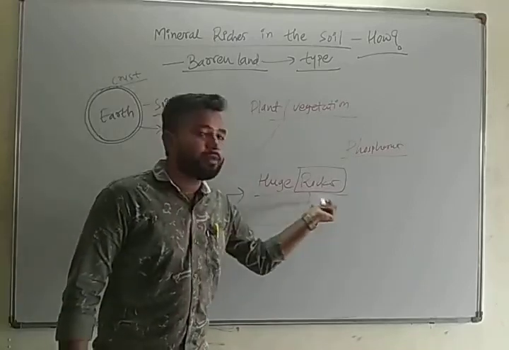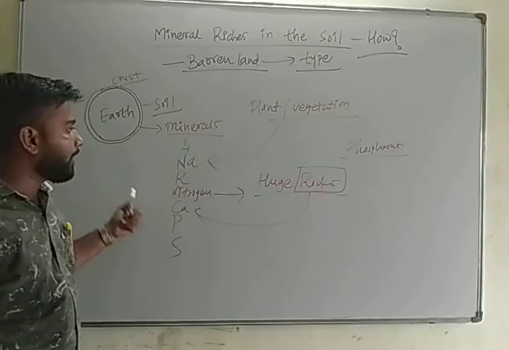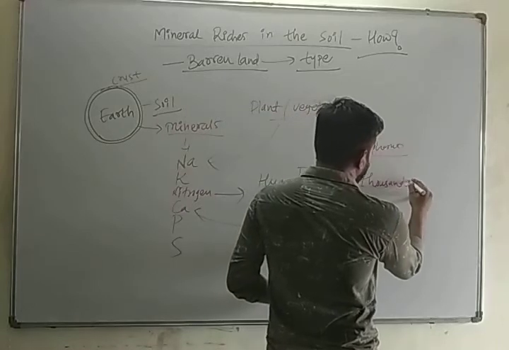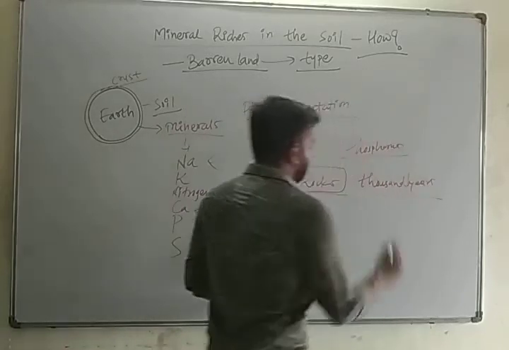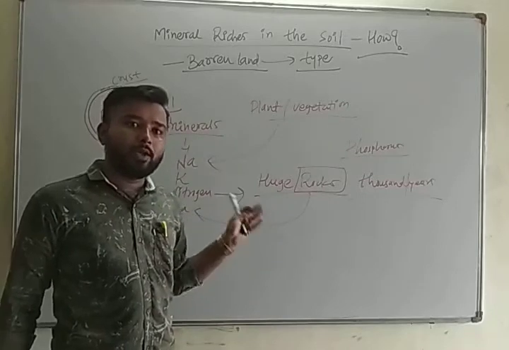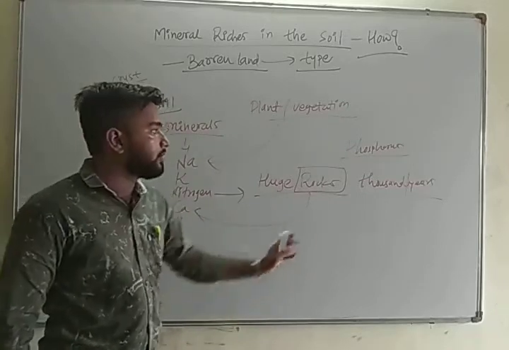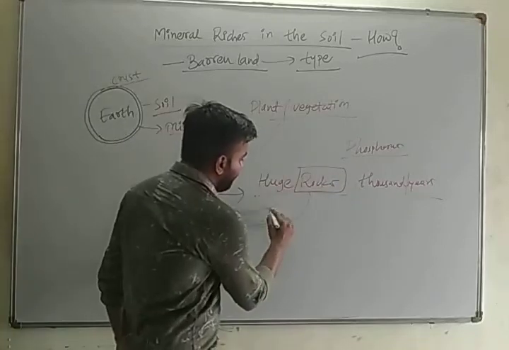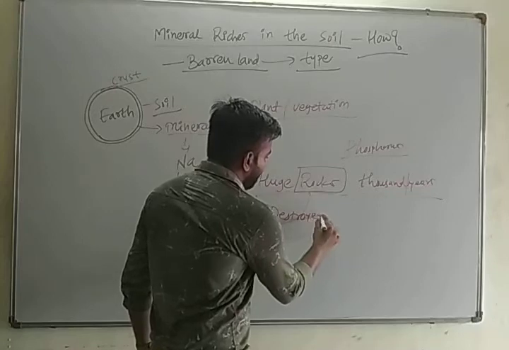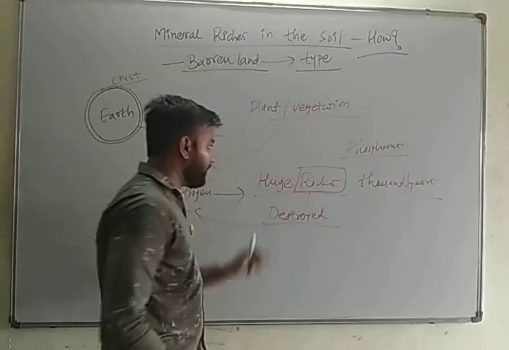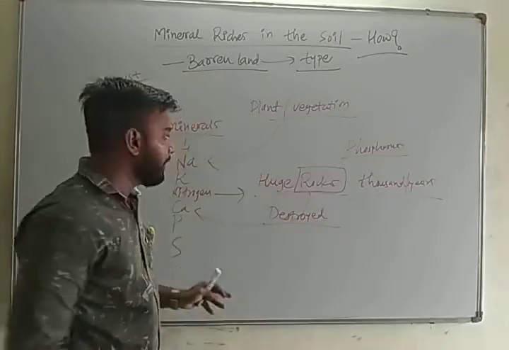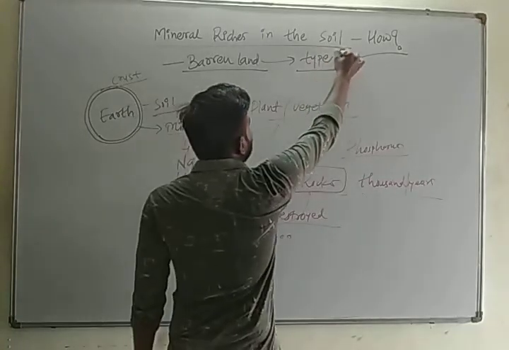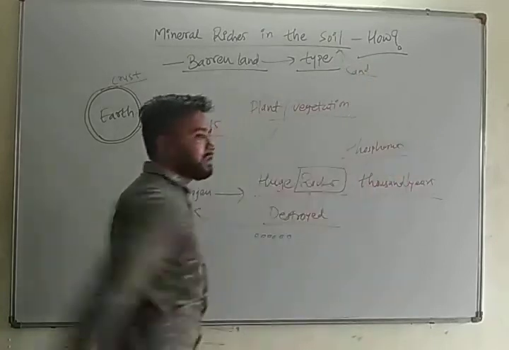These were present in huge rocks. But over around 1000 years, during the course of evolution of our planet Earth, these huge rocks got destroyed to form small particles of our soil or sand.